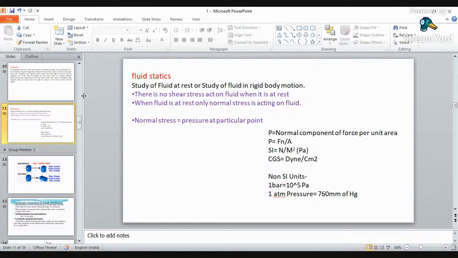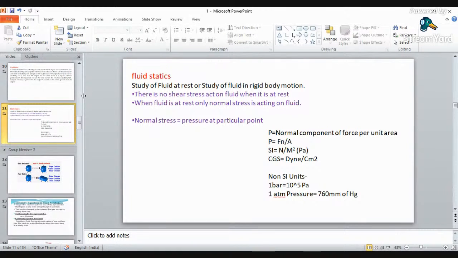A question may be asked on the units. For example, in an examination you are given a total pressure of 1 bar and asked to calculate the total force exerted on a particular body, and you are given the area. So you must know that 1 bar is nothing but 10 raised to power 5 Pascal, and 1 Pascal is nothing but 1 Newton per meter square. Again, you may be given 1 atmospheric pressure. So 1 atmospheric pressure is nothing but 760 mm of Hg, that is 760 mm of mercury. In that case, you will get the answer in mm of mercury only.